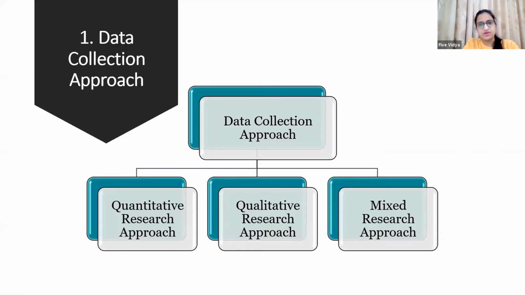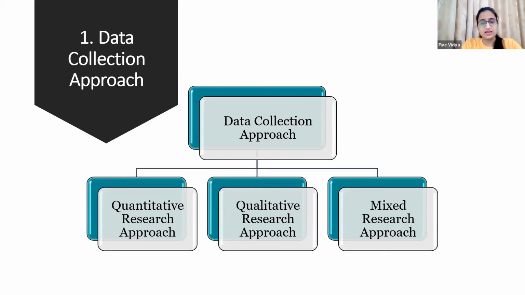Now, I think this is very common and all of you understand this point: for data collection approach, we have three approaches for collecting the data. One is quantitative, the other is qualitative, and the third is the mixed approach. I think this is clear by the name: the quantitative research approach is the one wherein facts and data are involved. The qualitative research approach is something open-ended. We have experiences and written information which cannot be quantified in numbers. And the mixed research approach is wherein we follow both quantitative and qualitative research.